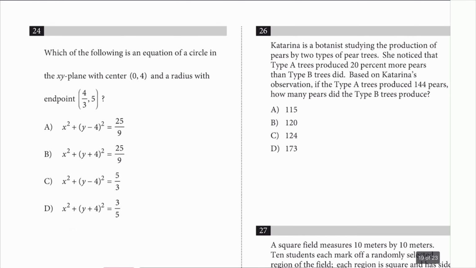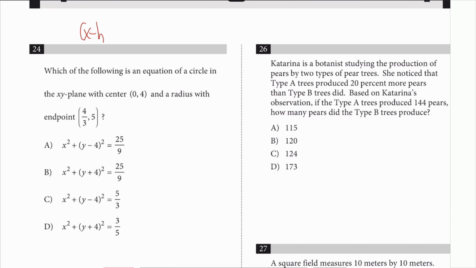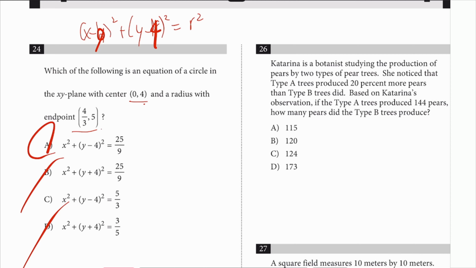Which of the following is an equation of a circle? So equation of a circle is just this. And when you punch it in with a 0, 4, that'll be 0 right there, 4 right there. So you can get rid of B and D because it should be a Y minus 4 square. And then the endpoint 4, 3, and 5. So you need to look for the radius, but if you were too lazy to do that, you should just circle A and move on because this actually looks like it's being squared.